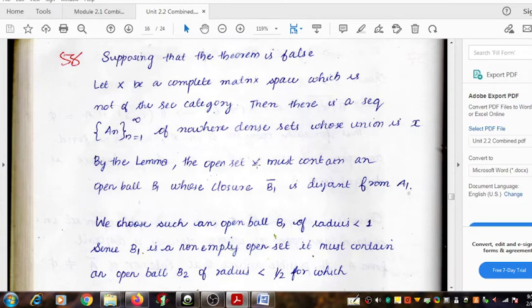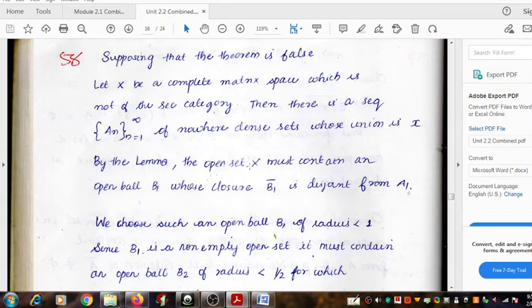Then there exists an open ball. Since X acts as the open set, first we need to take an open set, and only then do we talk about the existence of an open ball contained in that open set.